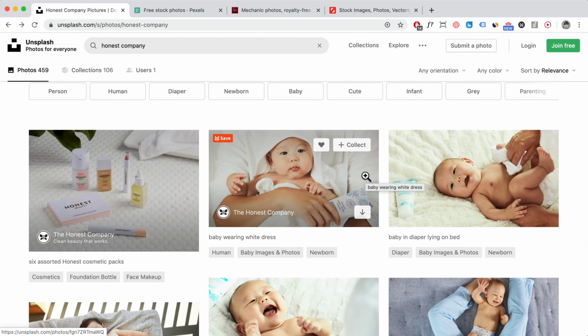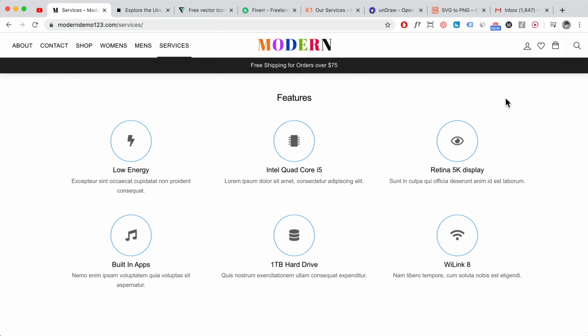Okay, so the next thing that I want to talk about is the icons as well as the illustrations for your website, because sometimes you need those things to support your text, right, without adding too many images on your website. So icons and illustrations are also a really important part of your website. For example, if you have a featured section to describe all your benefits, you need icons to support your text, right?